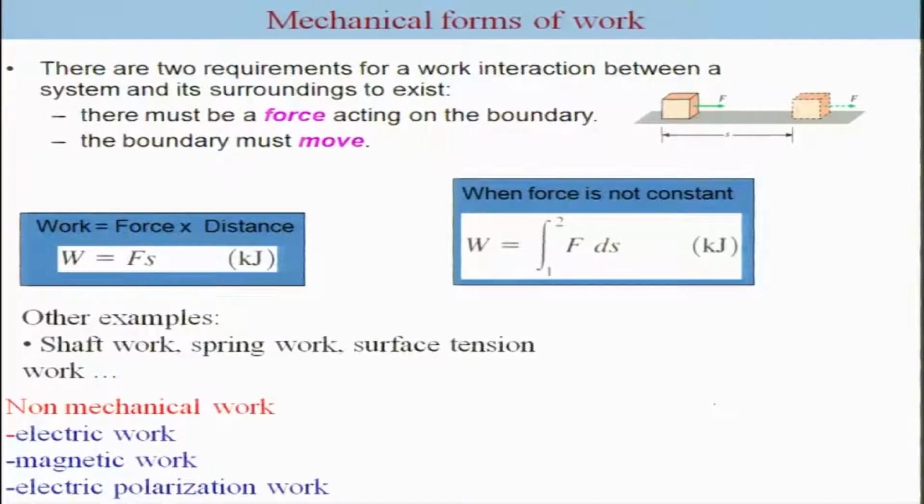You need a force in order to move the boundary. You can move the object here. So force and distance is nothing but work. Examples are shaft work, spring work, surface tension work, and in addition to mechanical work, we have electrical work, magnetic work, electrical polarization work, and so forth.